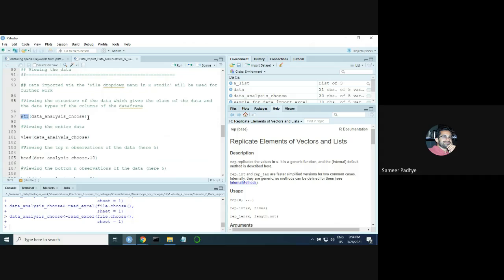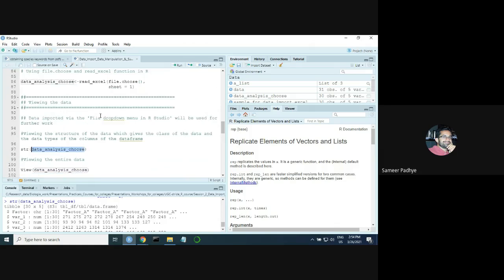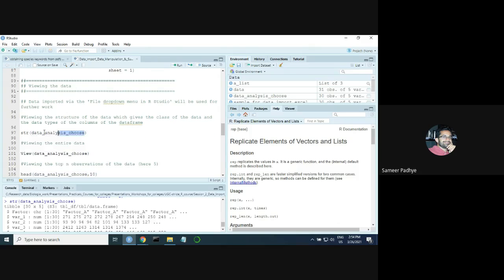All right. So if you run this command, it basically takes in the argument or the input as your data, whatever name you have given to the data. So we have given this name, but suppose tomorrow you give a different name, you have to put that name here. Okay. And when you run this command, you will see different options or different values here.